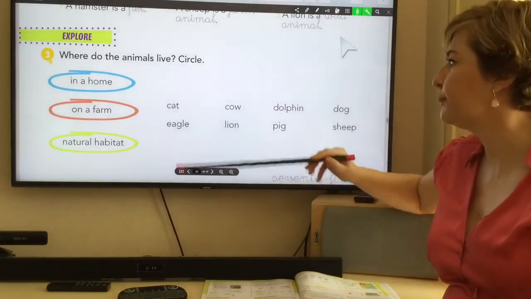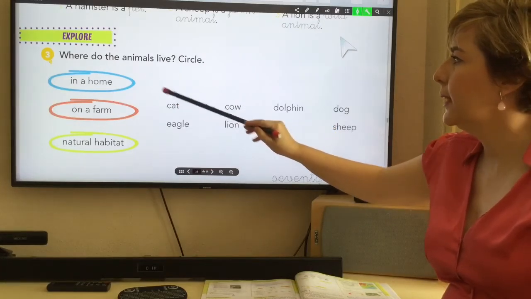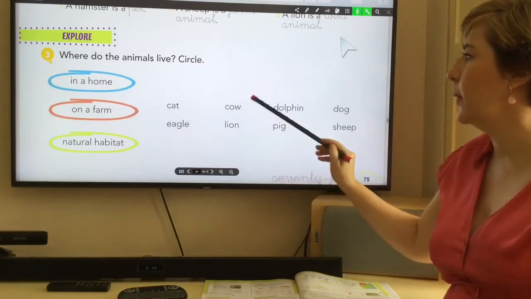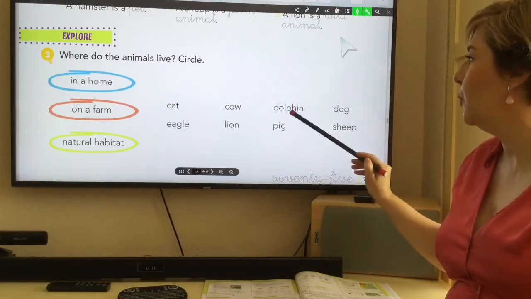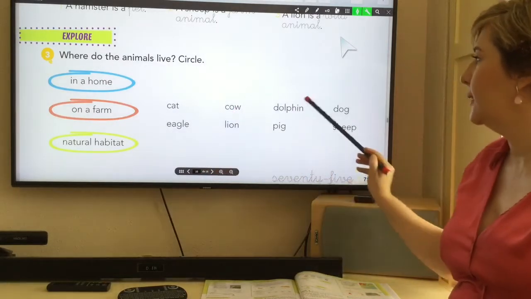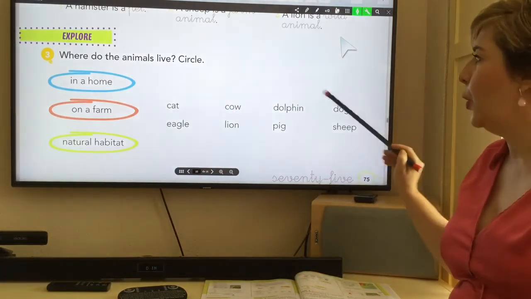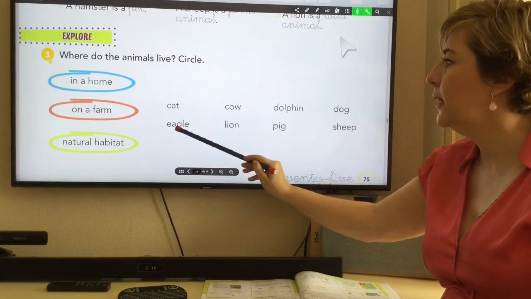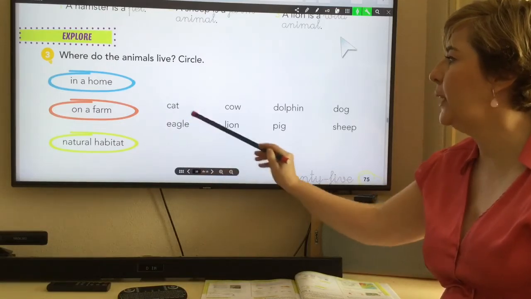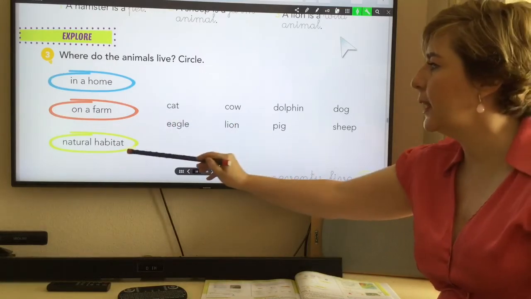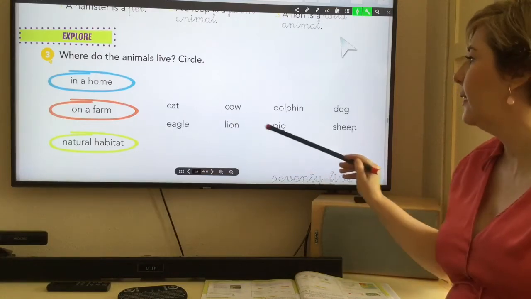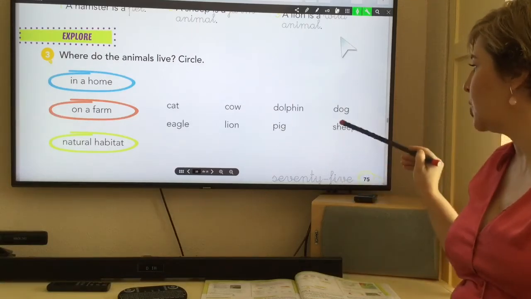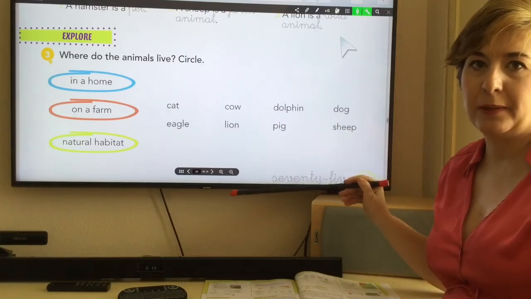Let's do it again. A cat in a home, blue. A cow on a farm, red. A dolphin in a natural habitat, green. A dog in a home, blue. An eagle in a natural habitat, green. A lion in a natural habitat, green. A pig on a farm, red. And a sheep on a farm, red.